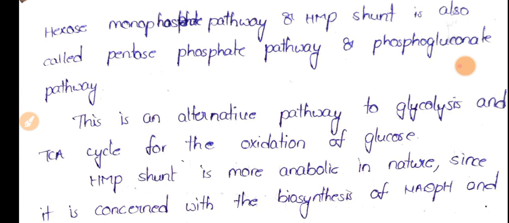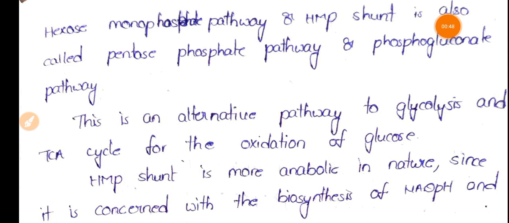Now I would like to discuss the second BSc biochemistry paper, that is intermediary metabolism. For this fourth semester, we have intermediary metabolism as your paper.